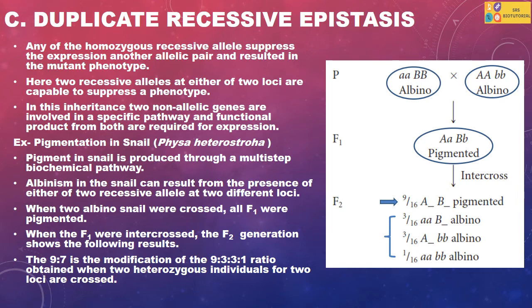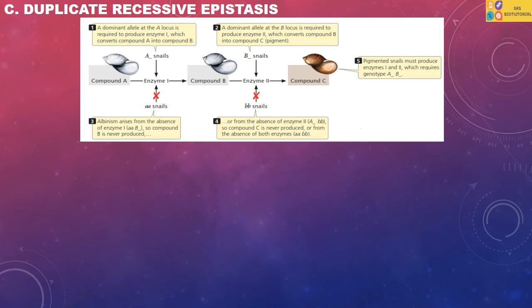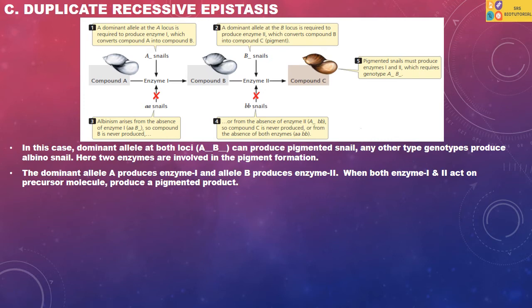9:3:3:1. The above result suggests that dominant alleles at both loci can produce pigmented snail and any other type of genotype produces albino snail. Here, two enzymes are involved in the pigment formation. The dominant allele of gene A produces enzyme 1 and the dominant allele of gene B produces enzyme 2. When both enzyme 1 and 2 act on the precursor molecule, they produce a pigmented product.